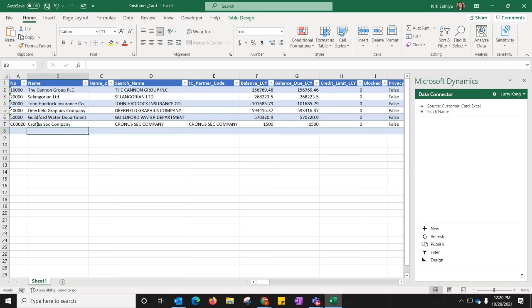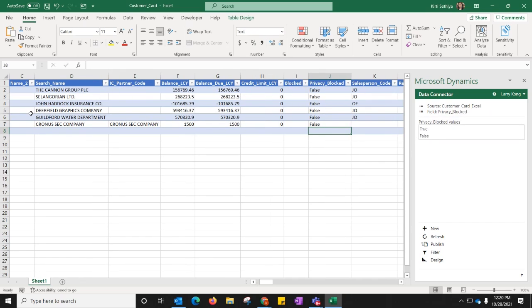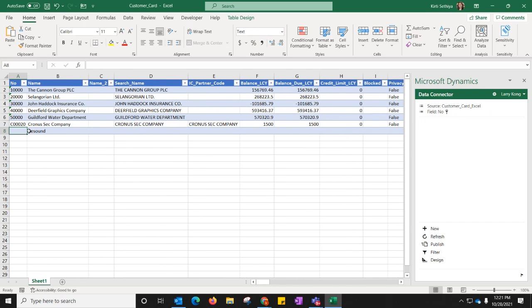As soon as I add the details from here, all these details related to the customer, whatever I have, can be entered, and later they can be edited in the system. So it's not that all the details should be filled in right away. You can just put in the information that you have handy and publish it, and it will push the data back to the system. So you can add multiple customers.